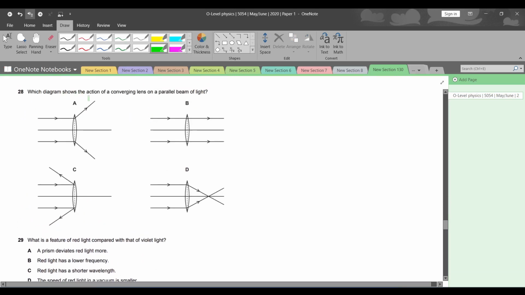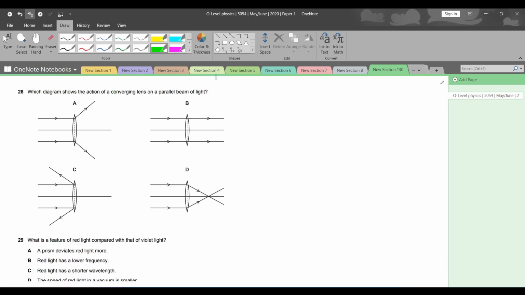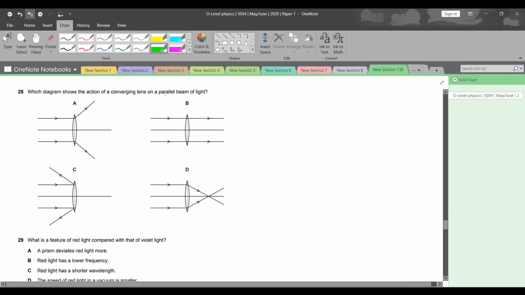Question number 28. Which diagram shows the action of a converging lens on a parallel beam of ray of light? अच्छा जी. First of all, the middle ray will pass right through. हमेशा जो middle ray होती है from the optical center, whenever a ray is moving through an optical center, the ray will just pass right through. It will not deviate.